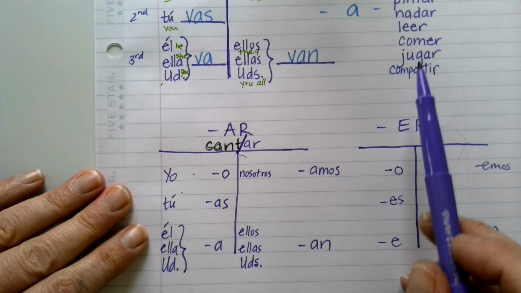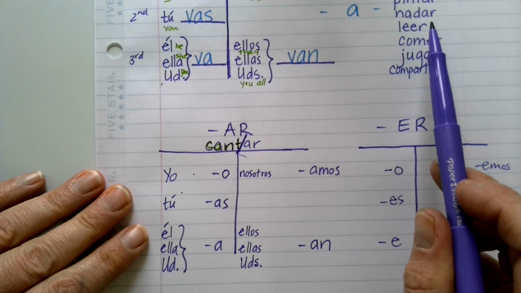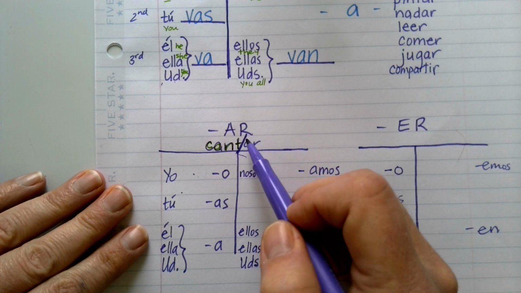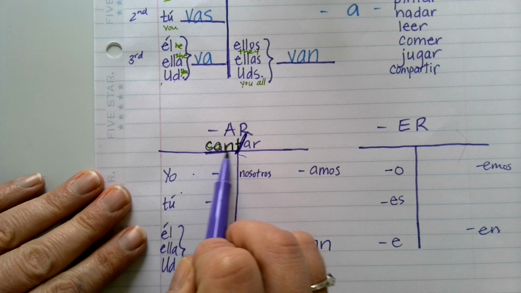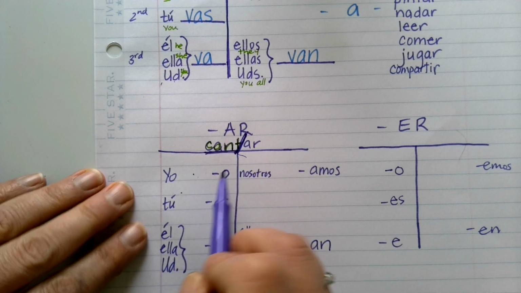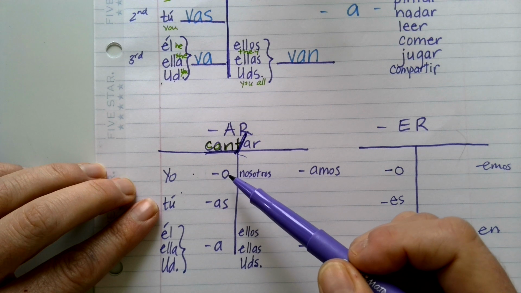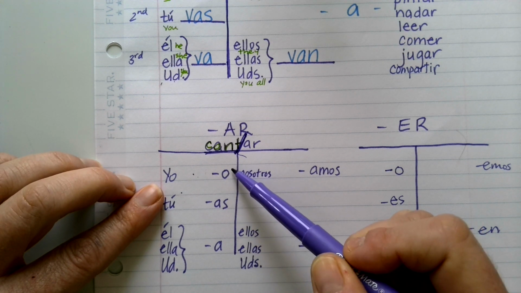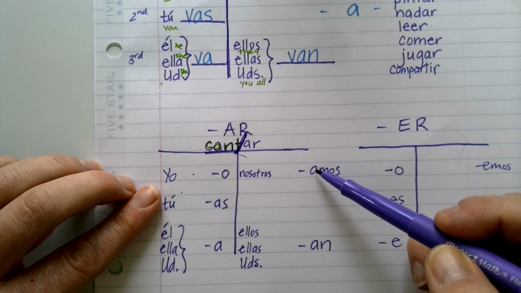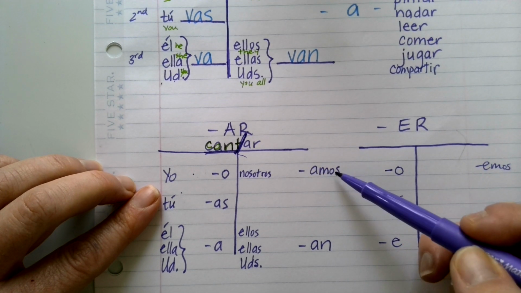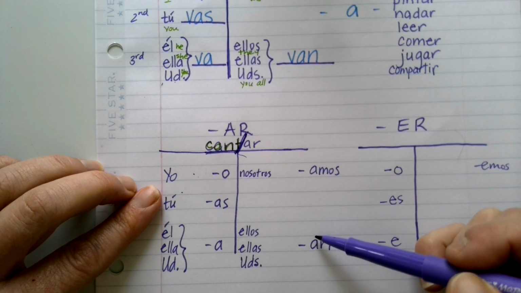So if we have a verb that ends in AR, like cantar, you would chop off the AR to find the stem. And we would say cant is the stem. So you would have to know the endings for AR verbs are these in first person singular, second person singular, third person singular, plural, first person, plural, third person.